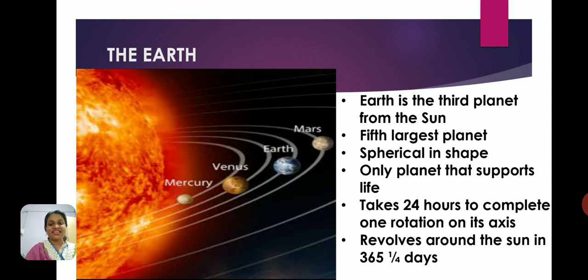And the revolution of the earth takes 365 and 1/4 days, and that makes a year. So one year for us is 365 days. Where did that 1/4 day go? That 1/4 day gets added every 4 years, and that forms the leap year. Again, please go back to the videos in which I have already taught these concepts, so that you have a better understanding. These are the important concepts about the earth which you need to know.